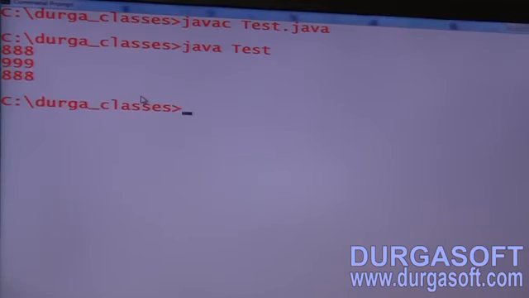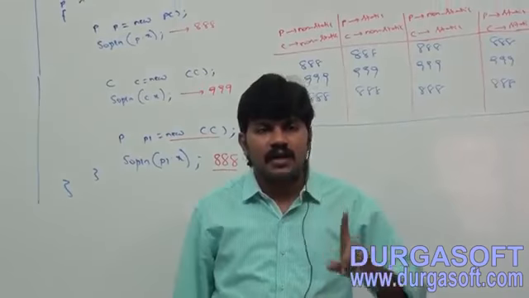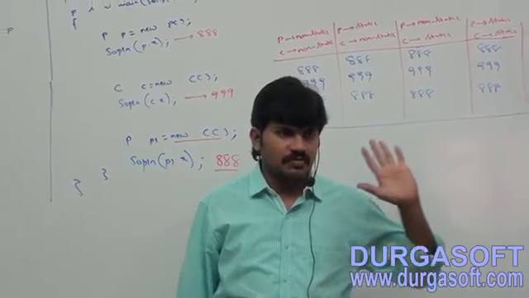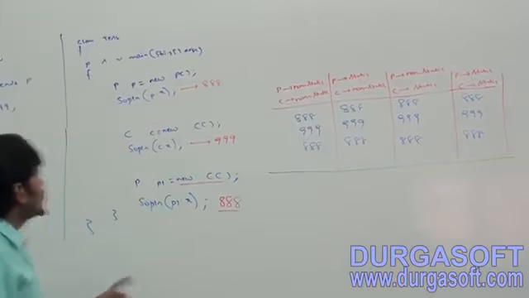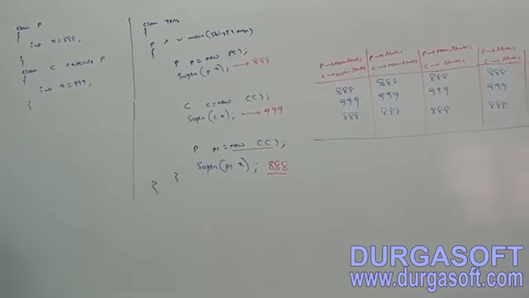Irrespective of whether the variable is static or non-static, there is no change in the rule. Variable resolution is always taken care of by the compiler based on the reference type. Clear for all of you? Take this example followed by the table also.